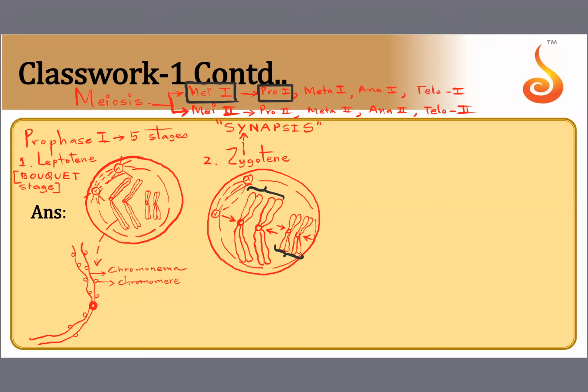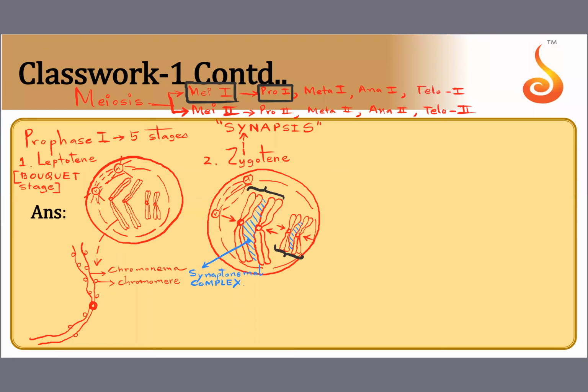And you know what? Once they come together, they should not drift away, right? So a protein complex will be formed between them. And this protein complex that is formed in between them is called the synaptonemal complex. So they start coming together and they are held together by forming a protein complex.